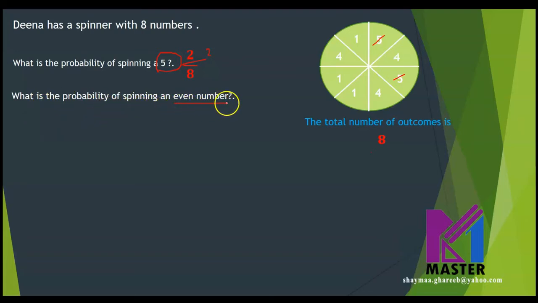So this is the desired outcome. Let's count how many even numbers there are. 1, 2, 3.